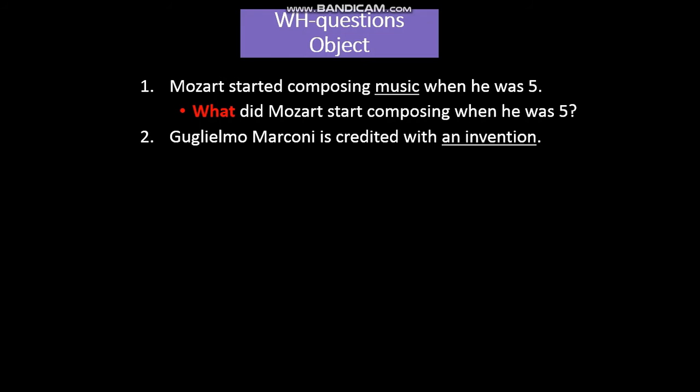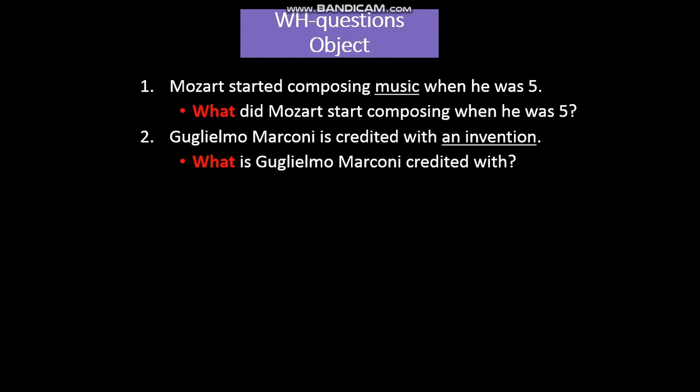Guglielmo Marconi is credited with an invention. An invention is an object. This is the object of the preposition with. In the question, you use what. And because it is the object, then you need an auxiliary. What is Guglielmo Marconi credited with?